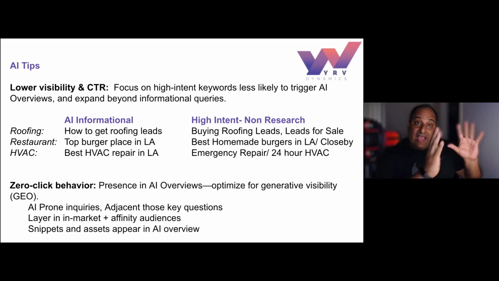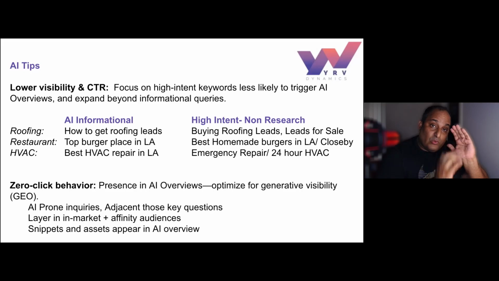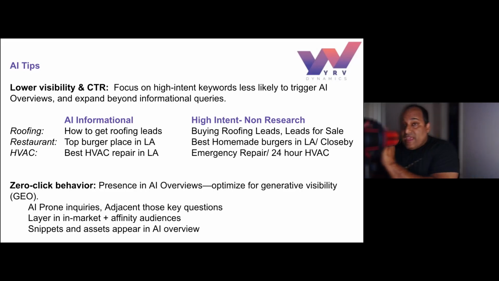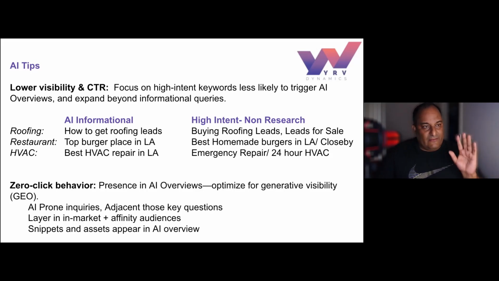So you have the AI informational, which asks questions and answers. So all that ad copy, all those terms are question and answer based. Then you have the high intent traditional search. And that's the buy now, I'm looking for this now, what do I do? Click here, visit our page today, that kind of stuff. So this is very dynamic and very cool. And I think a lot of people are not talking about these two different avenues that you can explore for search.